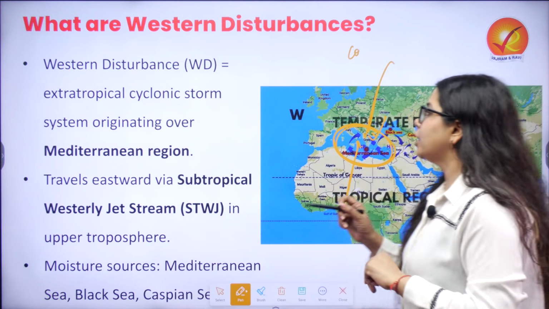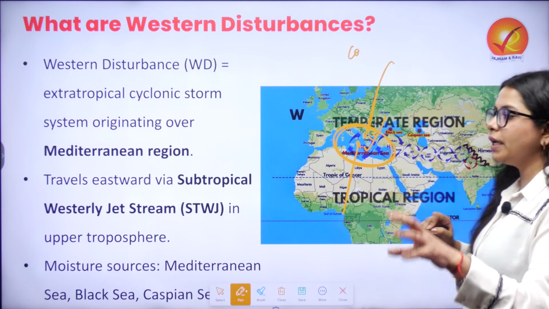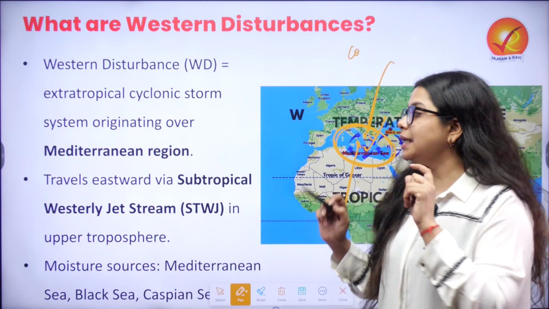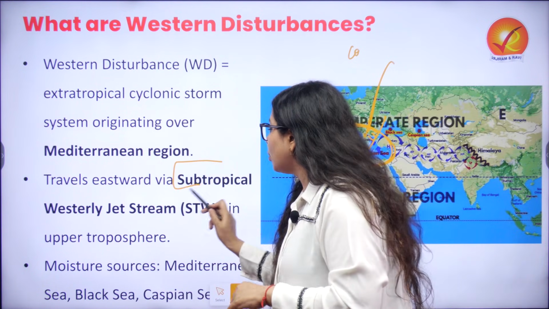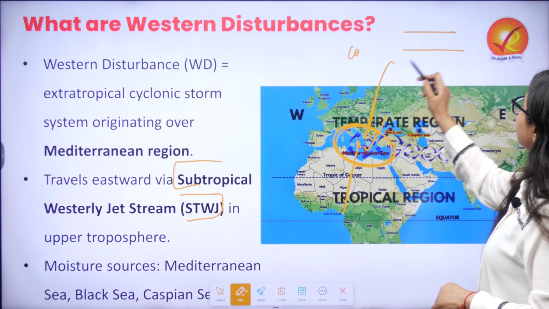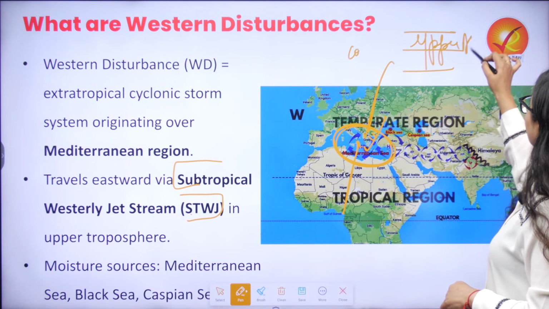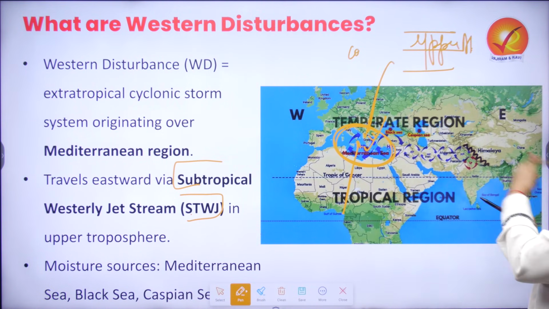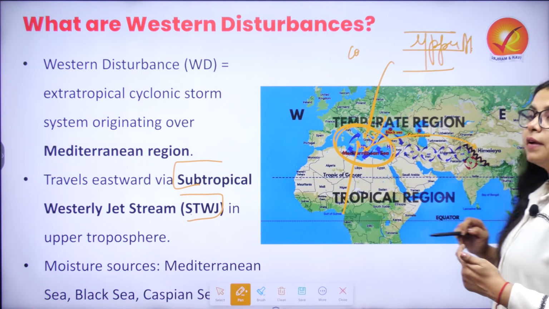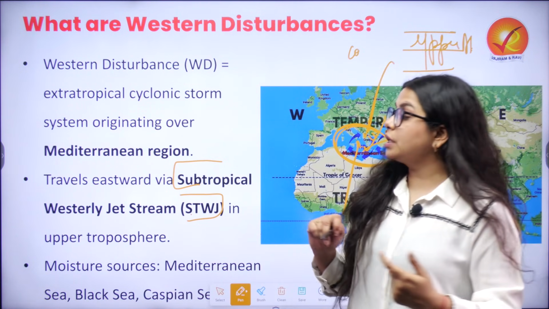Now once the cyclonic storm has formed in the Mediterranean Sea, because of the presence of the westerly jet stream, specifically the subtropical westerly jet stream present in the upper atmosphere, the movement is towards the east.